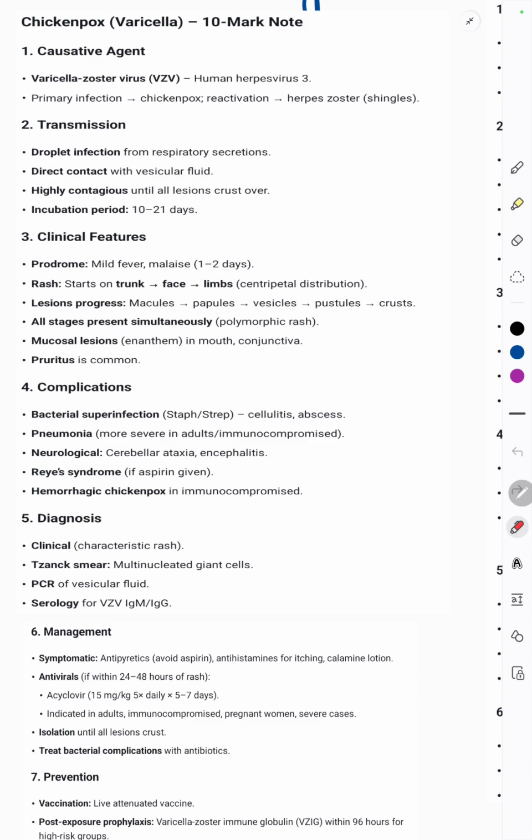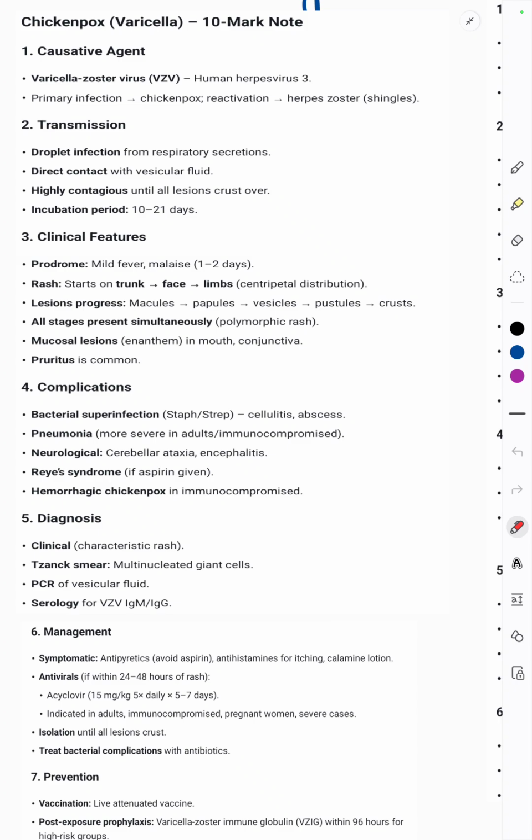The clinical features: there is a prodromal phase where mild fever and malaise are present, and then the rash. The rash starts on the trunk first, then goes to the face and then the limbs, and it is centripetal in distribution. The lesion progresses as macules, that is hyperpigmented lesions, then papules, vesicles, pustules, and then the crust. All the stages are present simultaneously in a particular individual, so a polymorphic rash is present. Then mucosal lesions or enanthem in the mouth, and conjunctivitis is common. Complications can lead to bacterial superinfection with staphylococcus or streptococcus, leading to cellulitis or abscess.